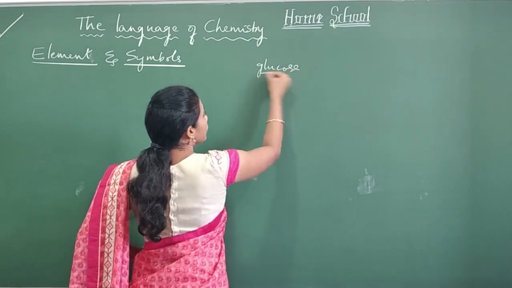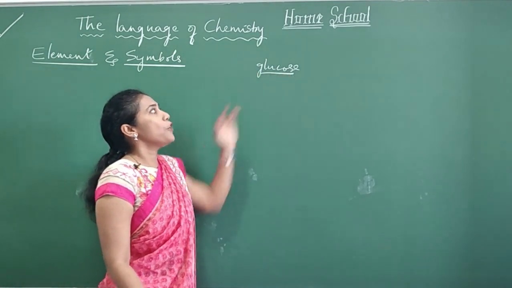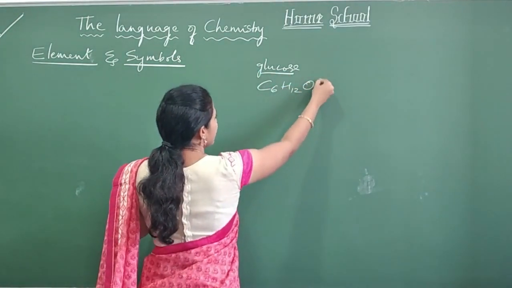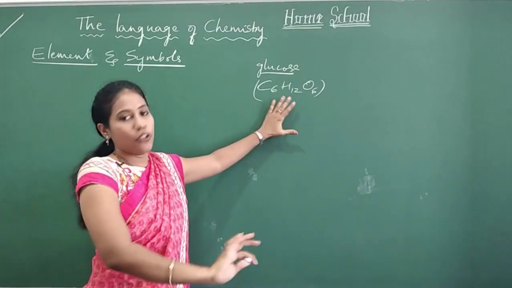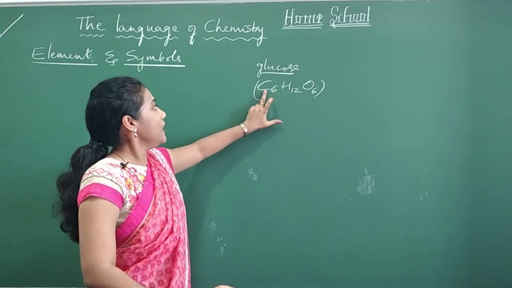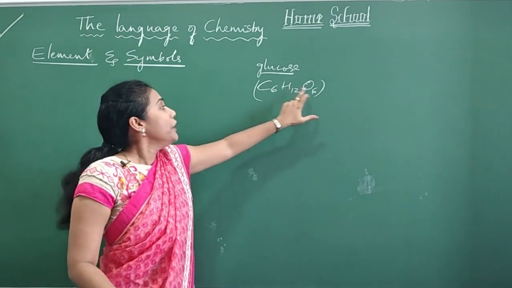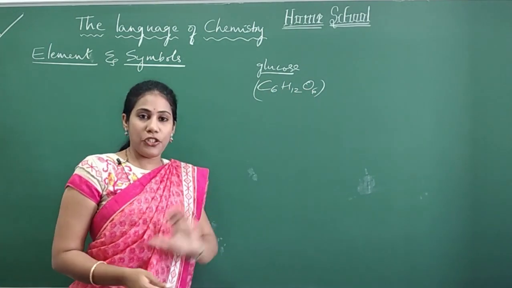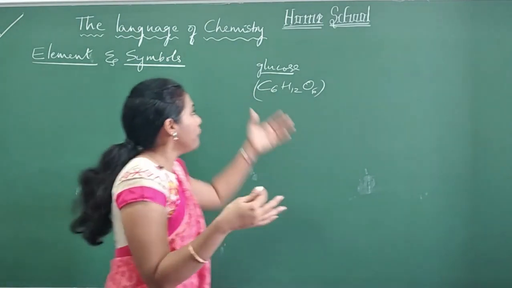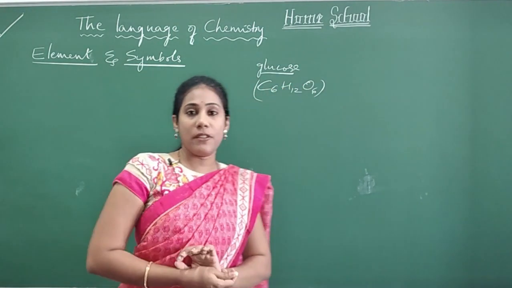Food is nothing but glucose. So what is glucose? Now I'll give the formula for glucose, that is C6H12O6. So this is what glucose is chemically. In this glucose you have an element called carbon, an element called hydrogen, and an element called oxygen. Glucose is nothing but a combination of three elements: carbon, hydrogen and oxygen.